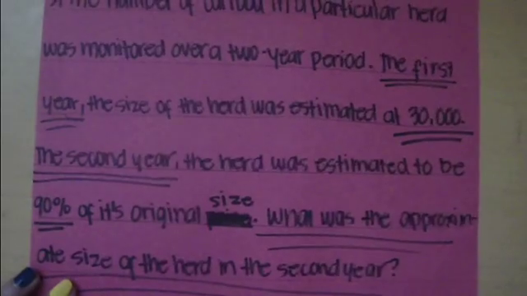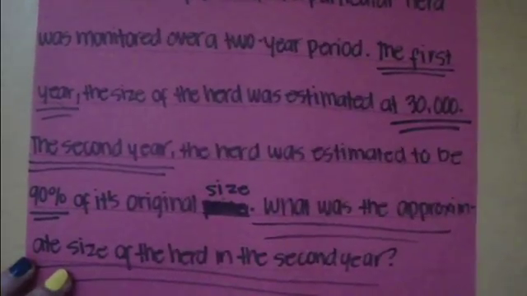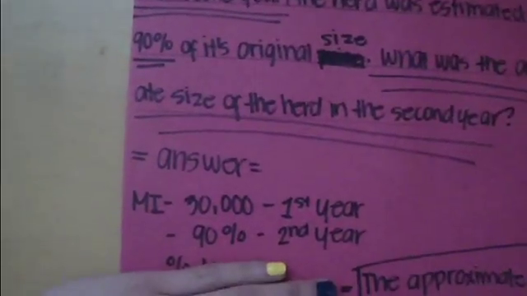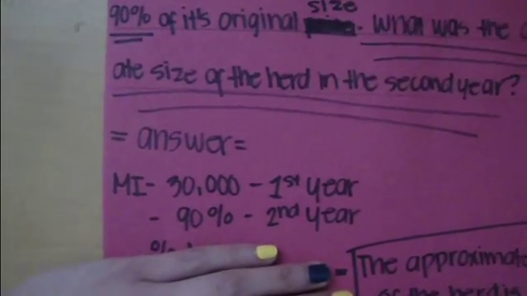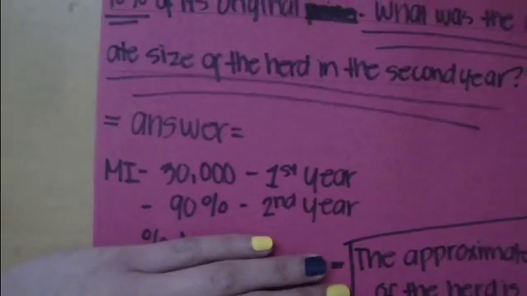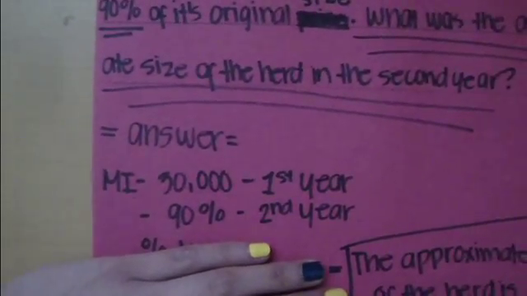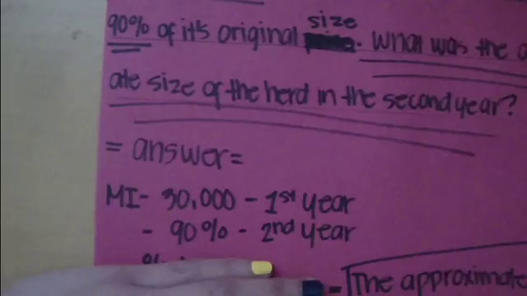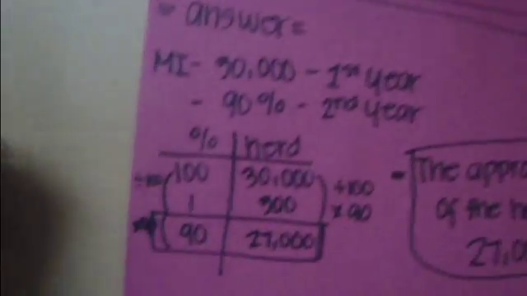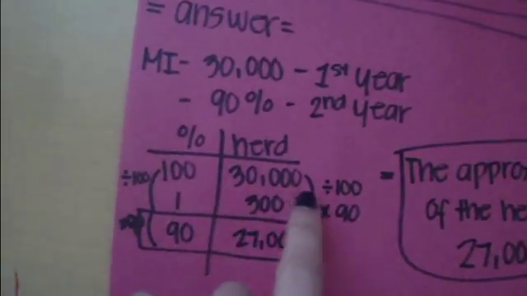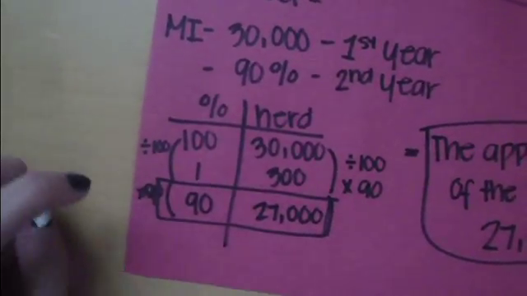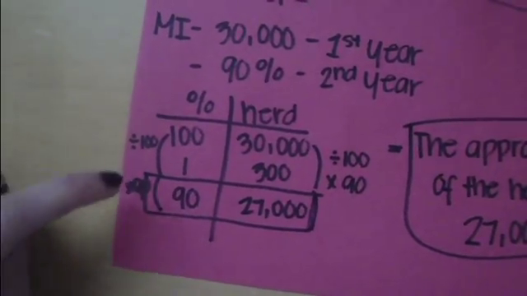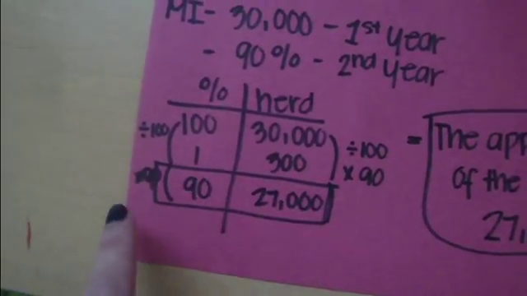Okay, so number 3. To find what the approximate size of the herd during the second year is, we need to do the following. By this time, we know that during the first year, the approximate size of the herd is 30,000, and during the second year, the estimated size of the herd was 90%. So to get 90%, I used a ratio table. Okay, so 100% is 30,000. So to get 1% of 30,000, I divided by 100. And to get 90%, I multiplied 1 by 90.